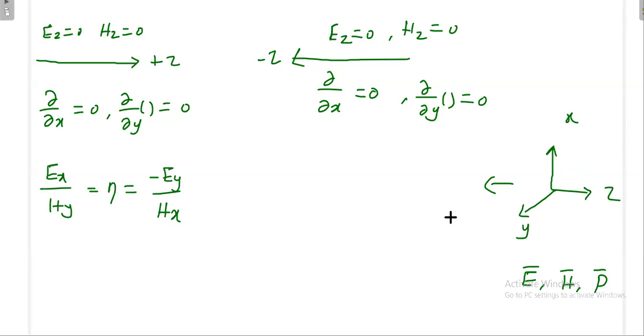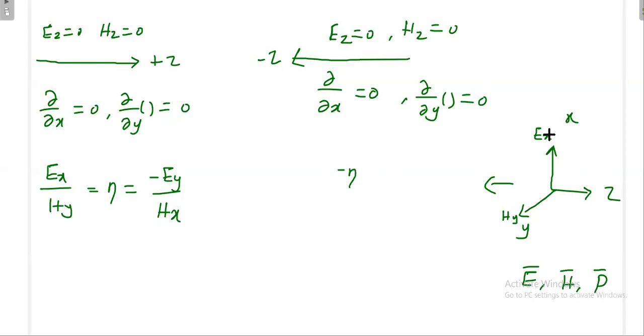Once you apply the right hand rule, this is your Ex, this is your Hy. Really you will be going in the z direction, but you want to go in the opposite direction. So you can take any one of the field components as negative, either Ex or Hy. Otherwise this can also be written as minus eta.